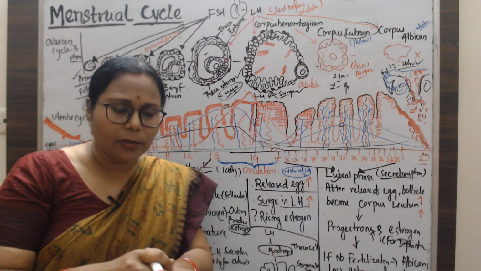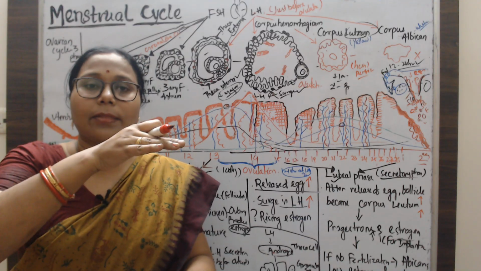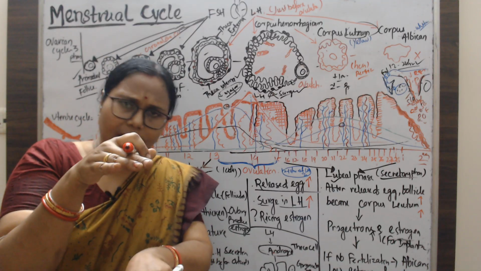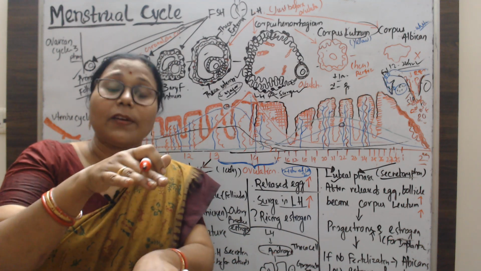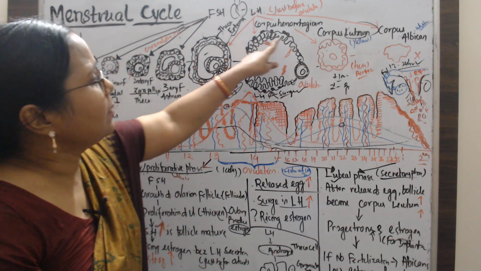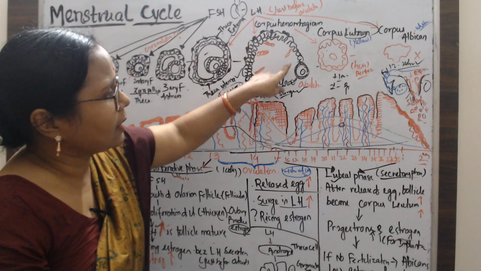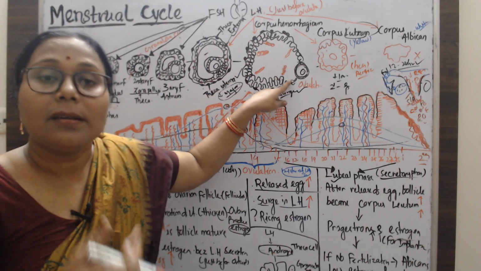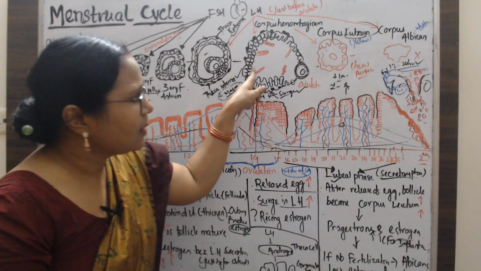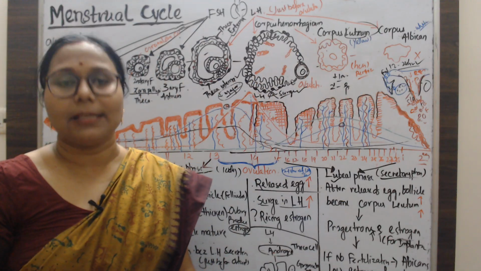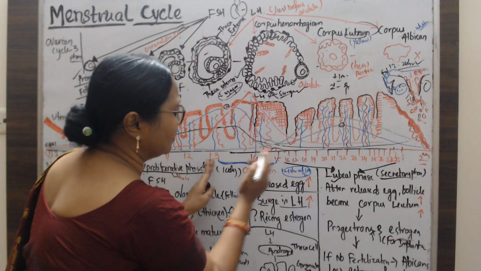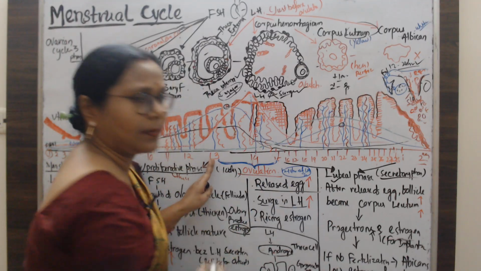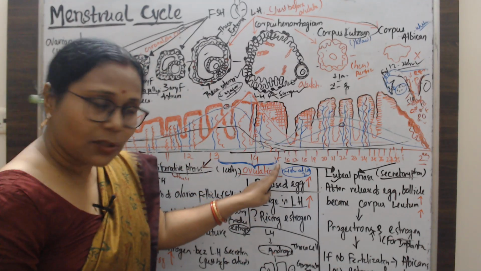Okay, suddenly the luteinizing hormone level will increase. So the estrogen level will be at a certain level and the luteinizing hormone will increase. Due to the effect of luteinizing hormone, the wall of the Graafian follicle will weaken so that the mature ovum will be released. This release of the mature ovum is called ovulation. So ovulation takes place.